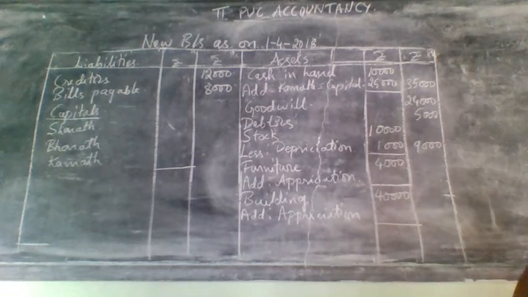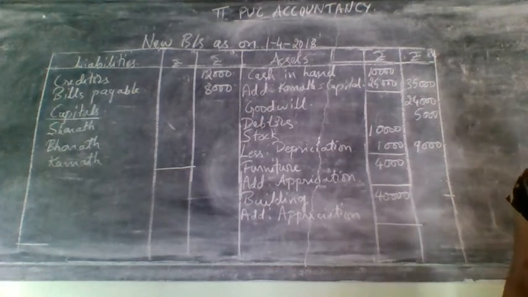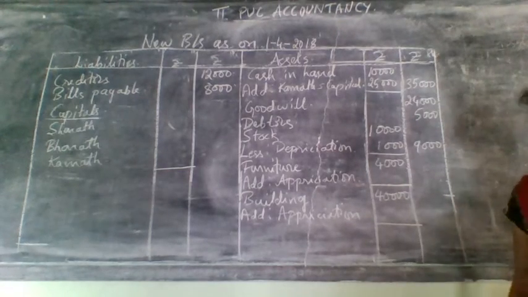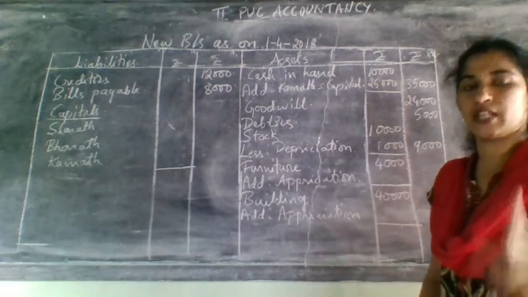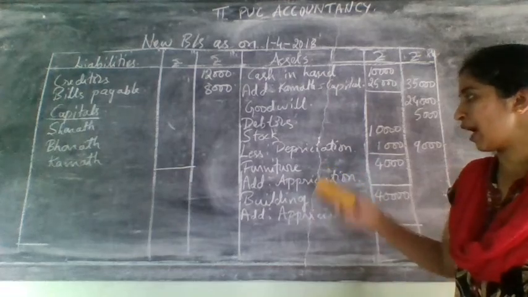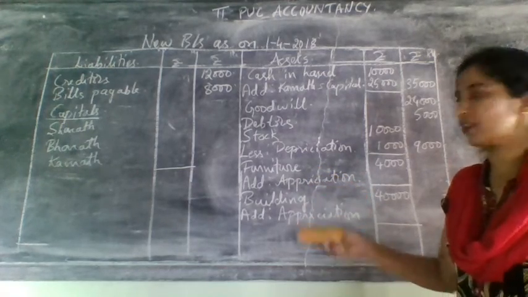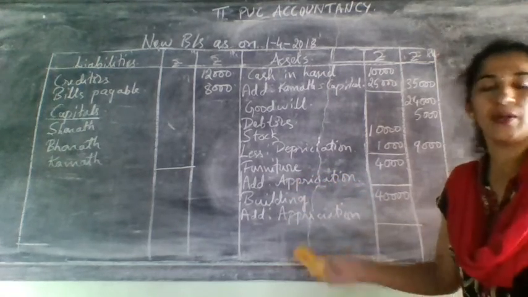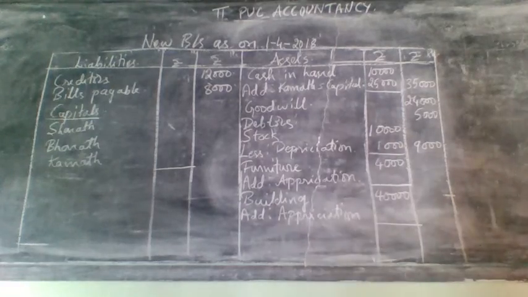So two times it was taken. Next comes the value of building appreciated by 7,000 and furniture appreciated by 1,000. One time appreciation was taken in the revaluation account credit side and one more time we have added it here for the concerned asset, one for furniture and one for building. That is also two times over.